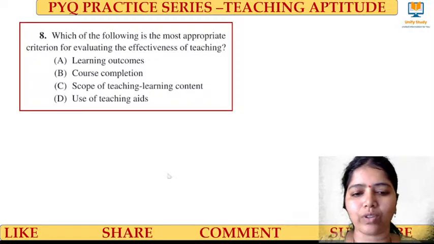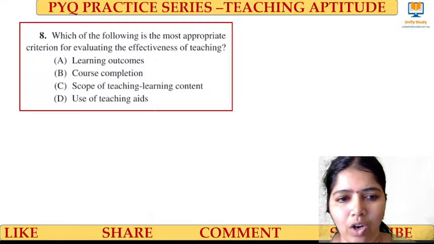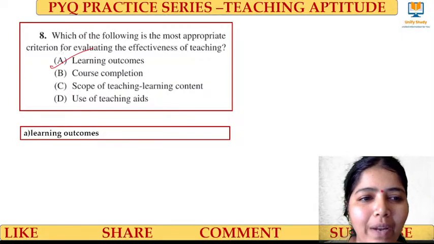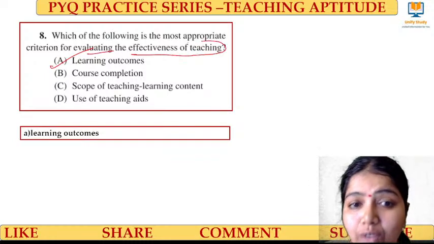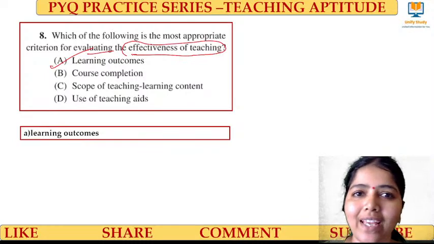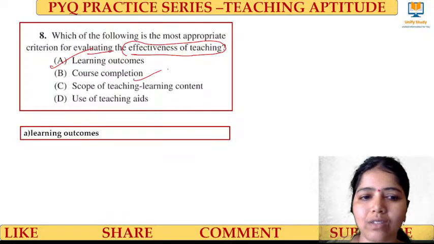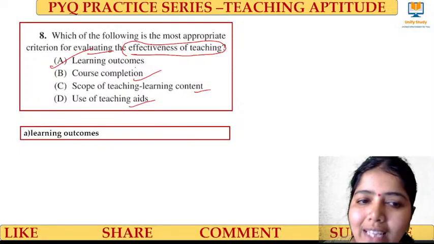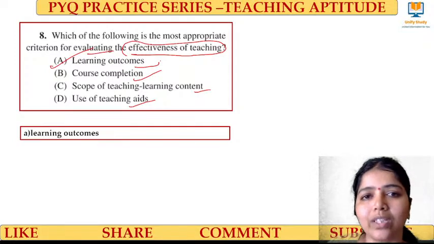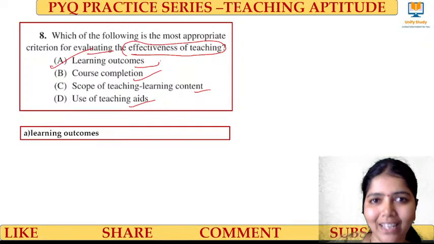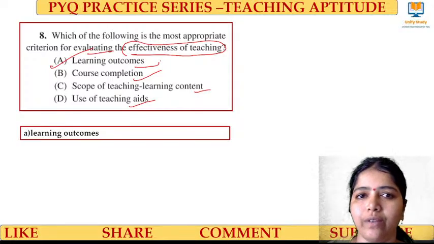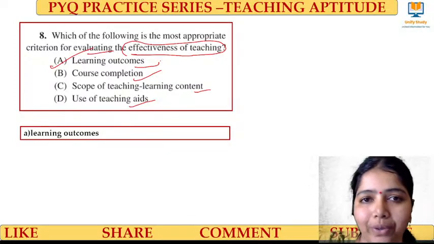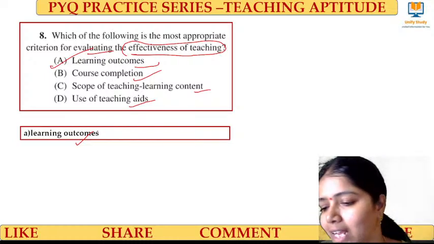Very good. The right answer for this question is option A, learning outcomes. So the main appropriate criteria for evaluating the effectiveness of teaching, if I am teaching effectively, from where can I find out? Completing the course does not matter, right? Scope of teaching learning content? No. Teaching aids? No. Only the outcome, what the learner has attained, what the learner has learned out of my teaching. It's called effectiveness of teaching. So the effectiveness of teaching can be measured by the outcomes the learner has got. So the right answer for this question is learning outcomes.